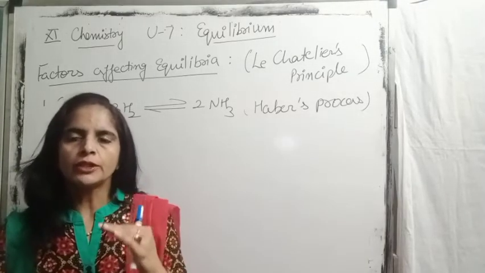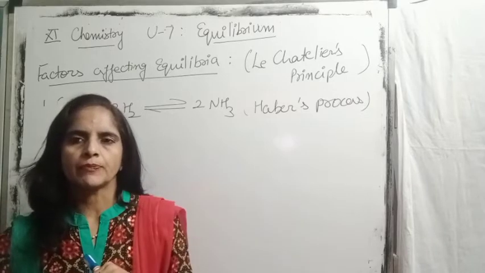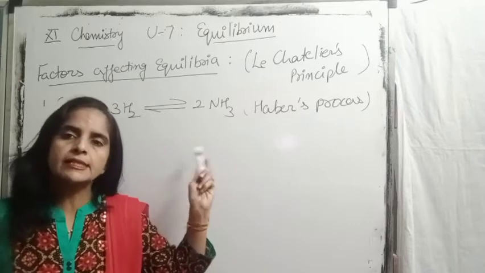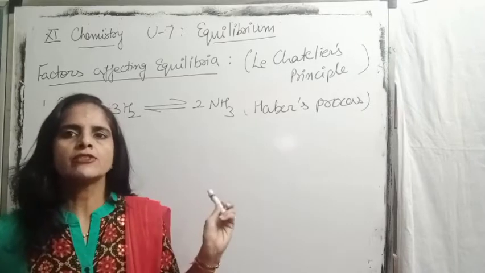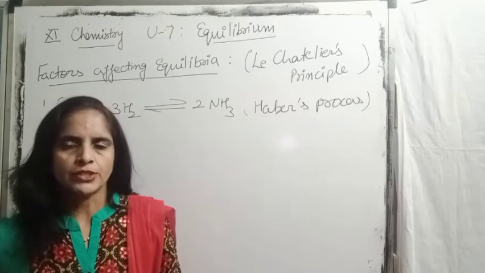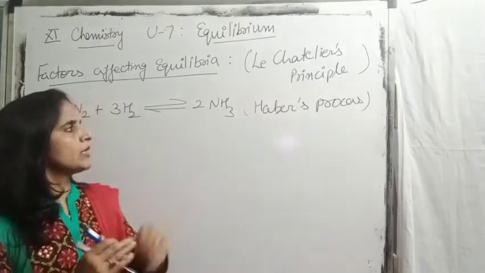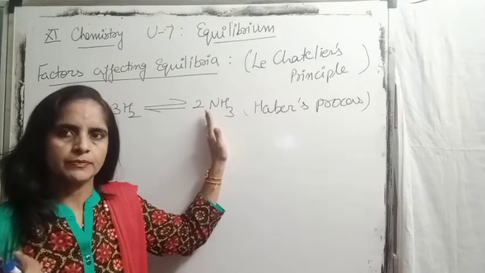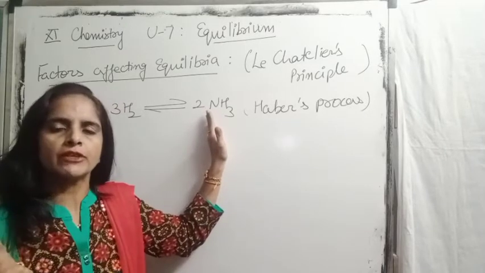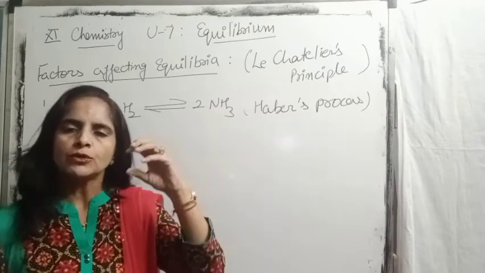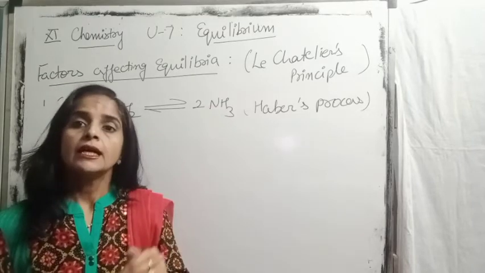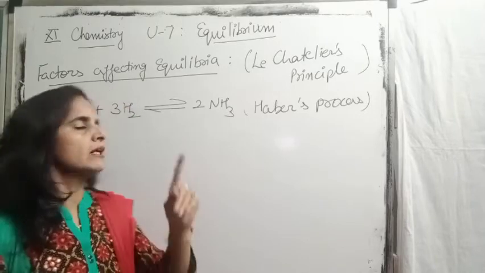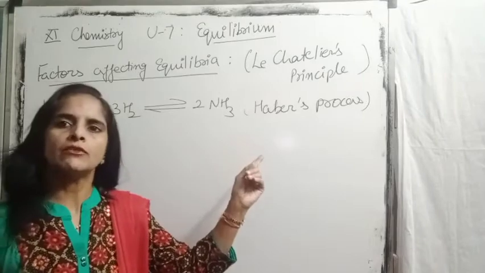So if we want to increase the production of ammonia, it can be attained in two ways, either by adding more reactants at the stage of equilibrium, as we talked in case of HI formation, or the second way, we can continuously remove product from the reaction mixture. If we continuously remove the product, the amount of product decreases, and to maintain the equilibrium, the reaction will proceed in the forward direction.